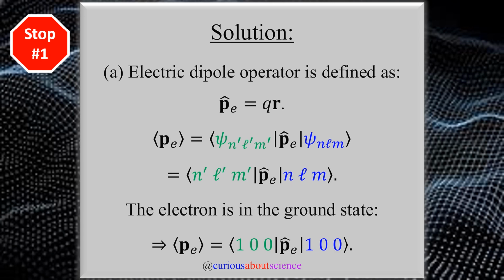Alrighty, so stop number one then, as always, we need to get some definitions down. The electric dipole operator is defined as P hat E equals q r. Now, in the book, he had a hat vector on it, as in it's pointing in the hat direction. But after referencing things like Griffiths chapter 3.4 in his Introduction to Electrodynamics book, this is a better way to write it, and we'll see why that matters later.